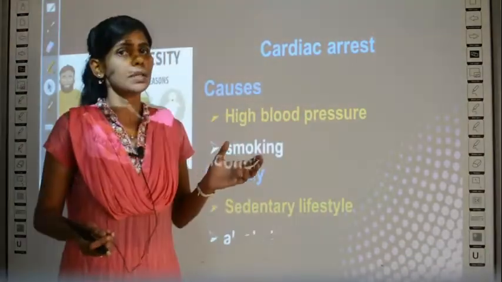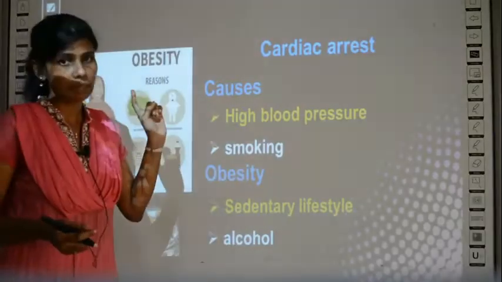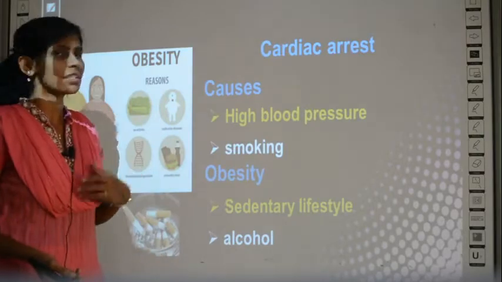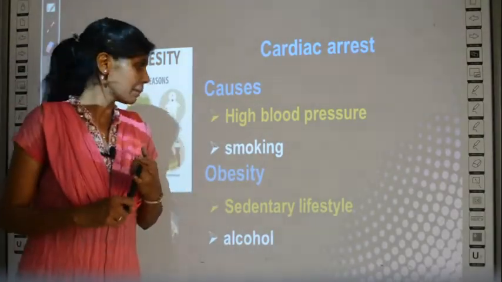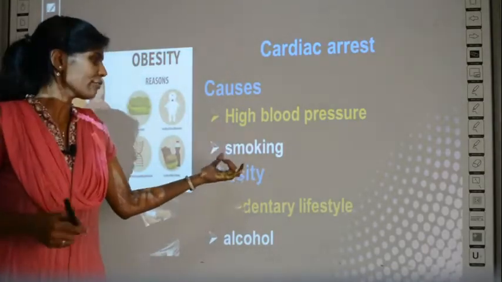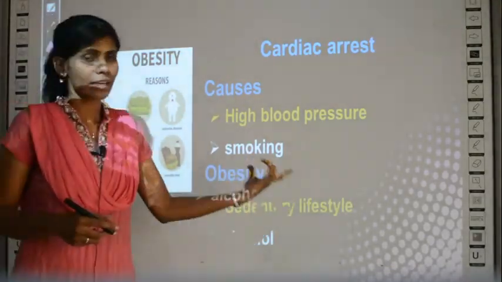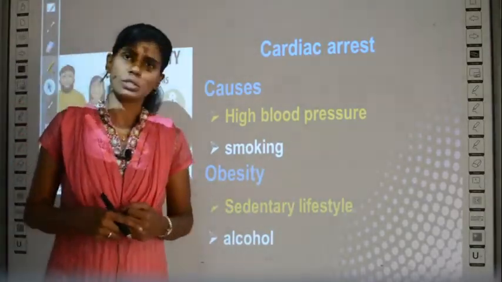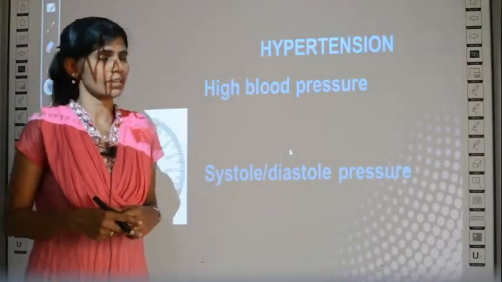So we have studied here that people with obesity have more chances of getting this condition, that is cardiac arrest. So what have we studied about the causes of cardiac arrest? People with high blood pressure, those who smoke frequently, those who are obese, those whose lifestyle is not good, and alcoholic people also have more chances of getting cardiac arrest.